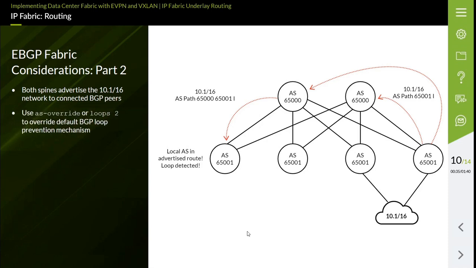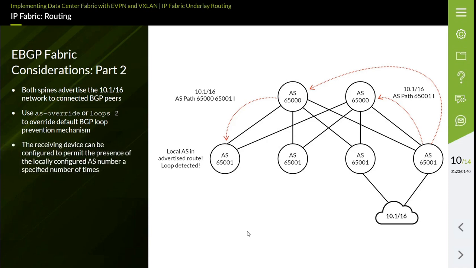To change this behavior, BGP can be configured with the AS override parameter or with the loops parameter. The AS override parameter overwrites values in the AS path field prior to advertising the route to a BGP peer. Normally, the AS of the device that is overriding the AS path parameter is used in place of the specified value. In the example, the AS65000 router would replace all instances of AS65001 with AS65000 prior to advertising the route to its peers, and therefore the leaf device in AS65001 would not discover its locally configured AS number in the AS path of the received route.